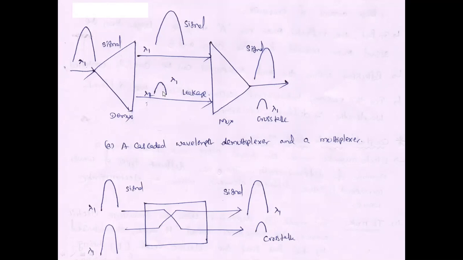This is the signal, and this is some leakage signal. But at the output of the multiplexer, both are combined again, and we get crosstalk. The second example is the optical switch. Both the desired signal and the noise signal have the same wavelength, lambda 1, but inside the optical switch both are combined together, and we get crosstalk at the output.